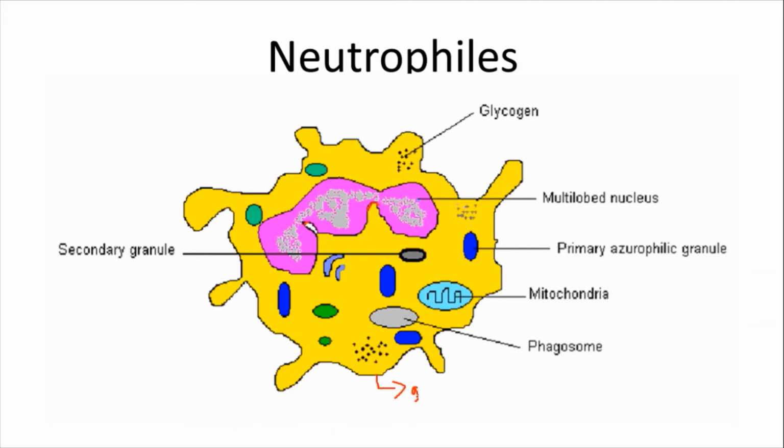The cytoplasm of the neutrophil contains a variety of cellular organelles like primary granules, secondary granules, mitochondria, endoplasmic reticulum, ribosomes, lysosomes, Golgi body, and other organelles. So a variety of cellular organelles are there. But only a small amount of ribosomes exist. This is a very interesting fact of the neutrophil. Neutrophils contain a small amount of ribosomes.